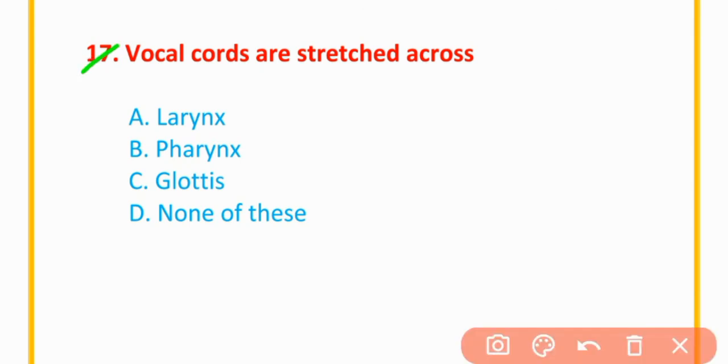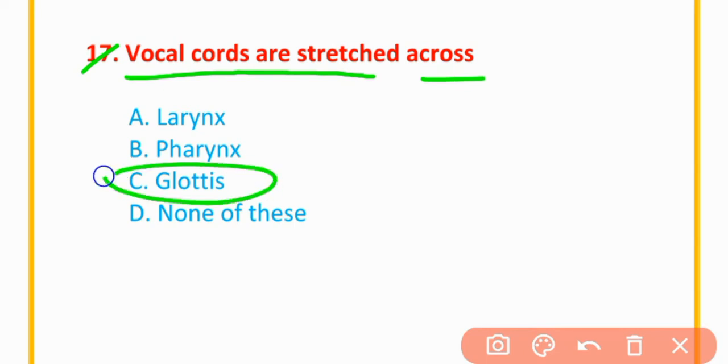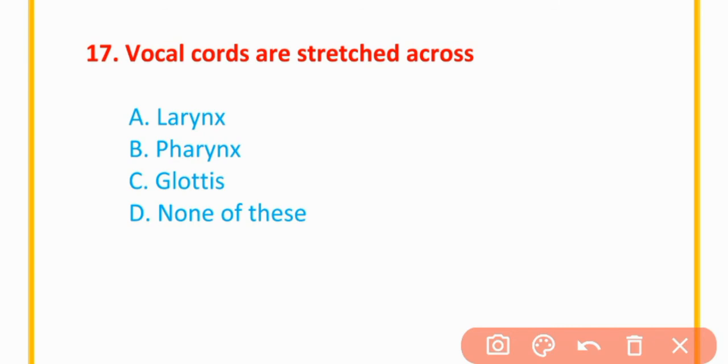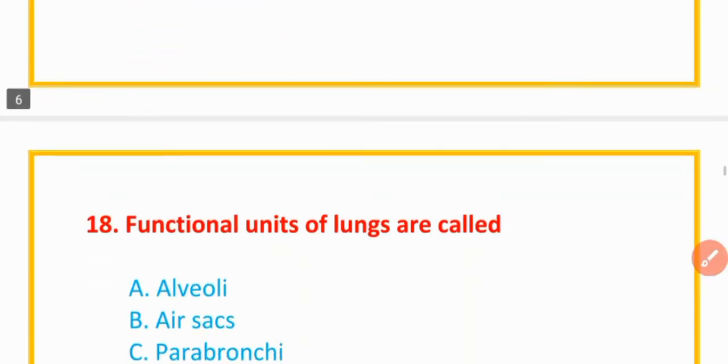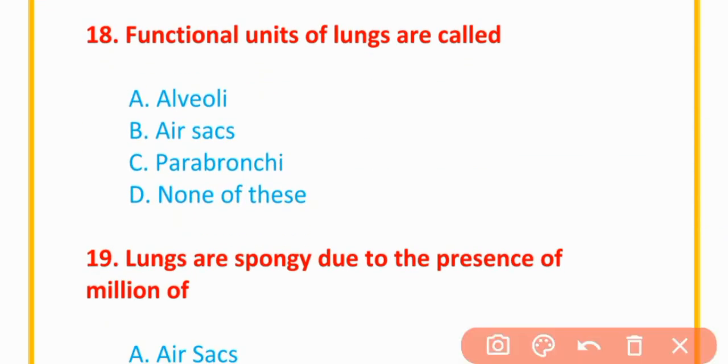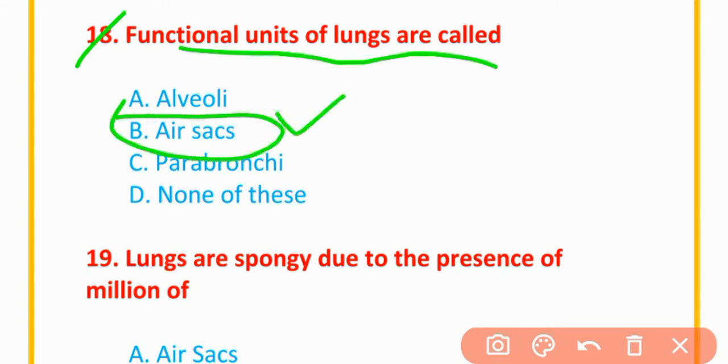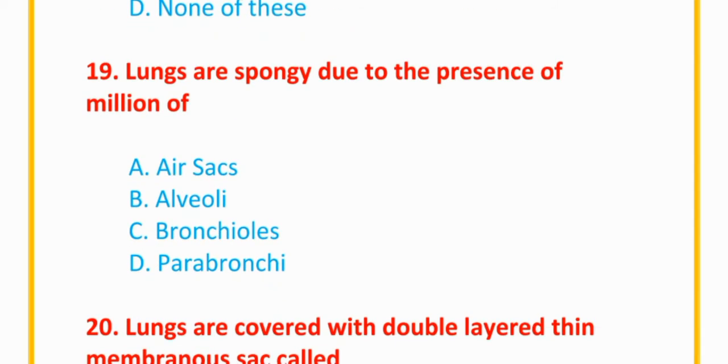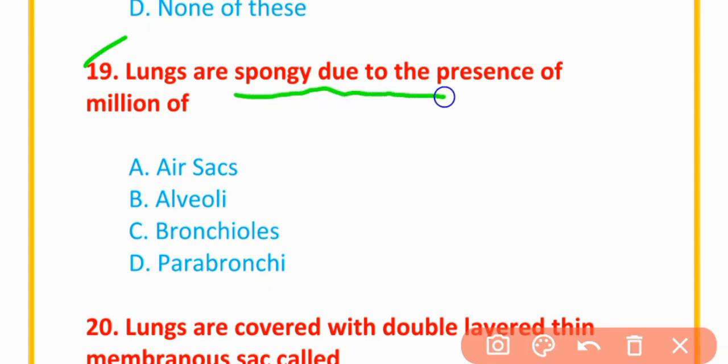MCQs number 17. Vocal cords are stretched across glottis. MCQs number 18. Functional unit of lungs are called air sacs. MCQs number 19. Lungs are spongy due to presence of millions of alveoli.